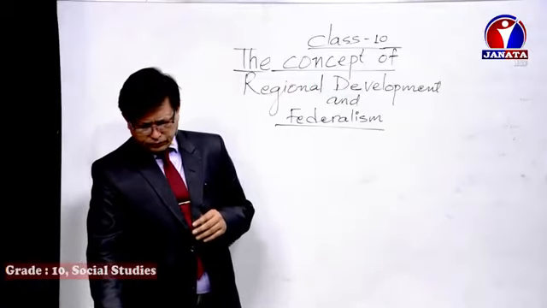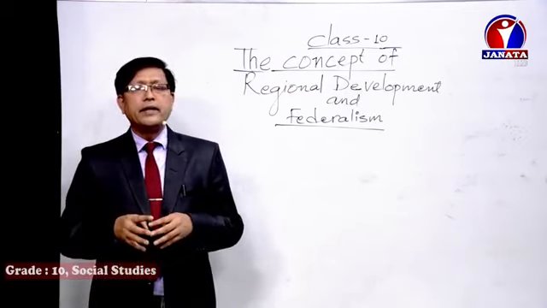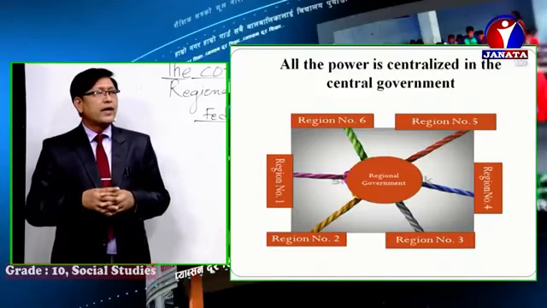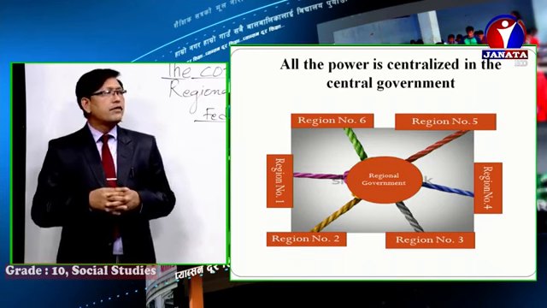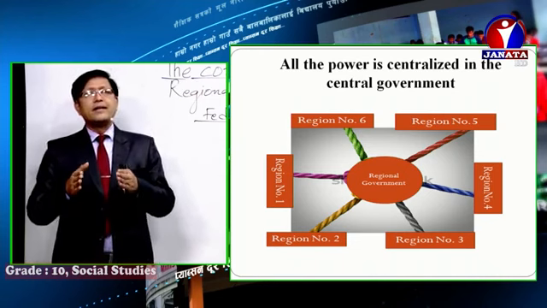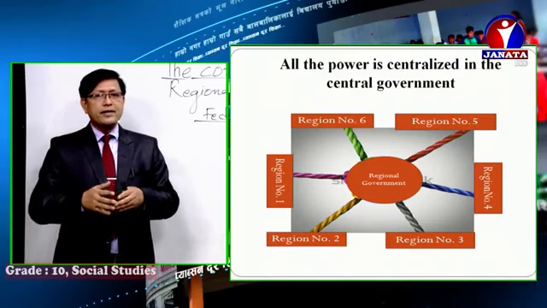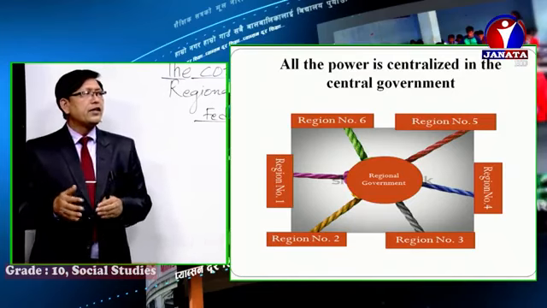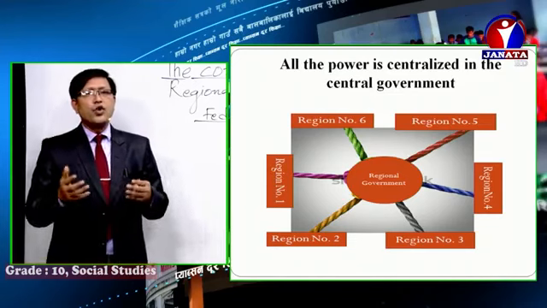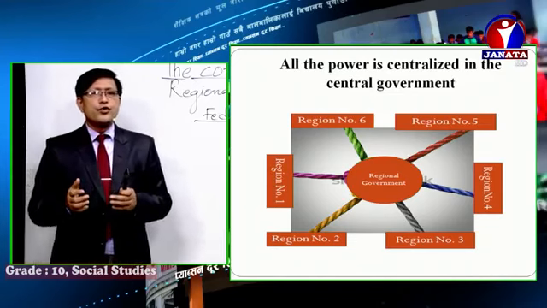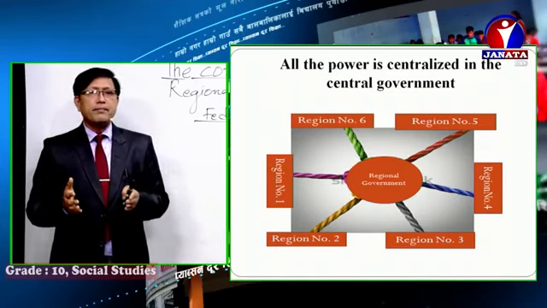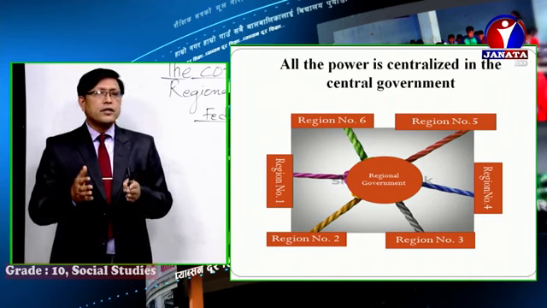Boys and girls, can you see the image in the slide? Look at this. In the unitary governance, look at the center, there is a central government, all right? And by the side, you can see in the image, so many regions, like 1, 2, 3, 4, 5, 6. This is just an example.